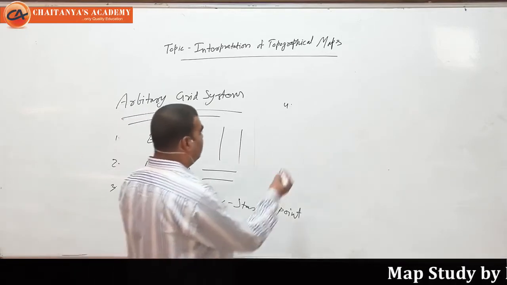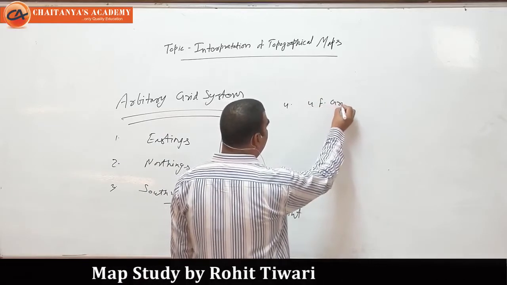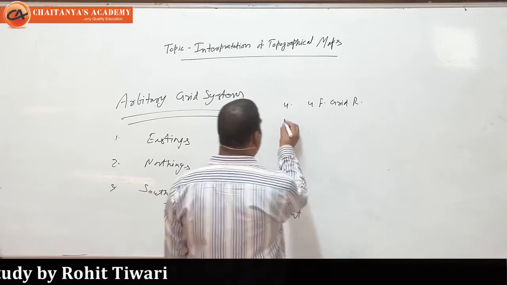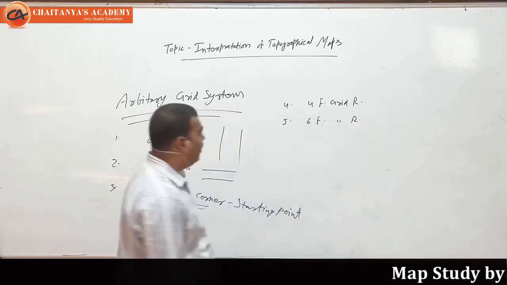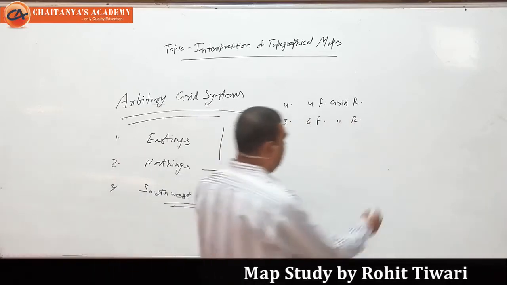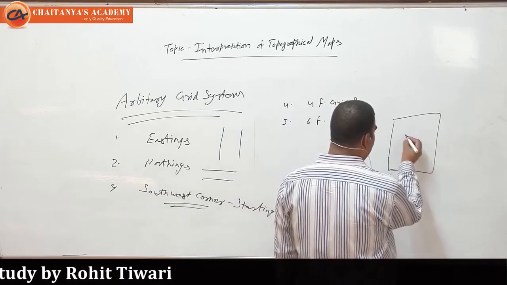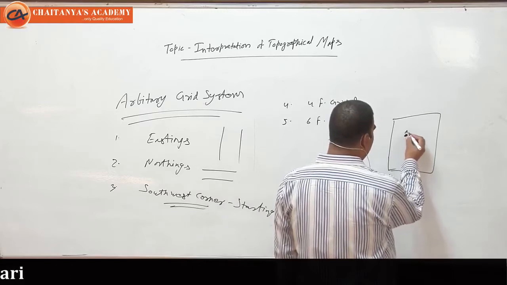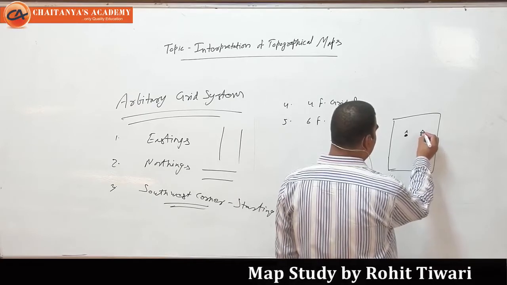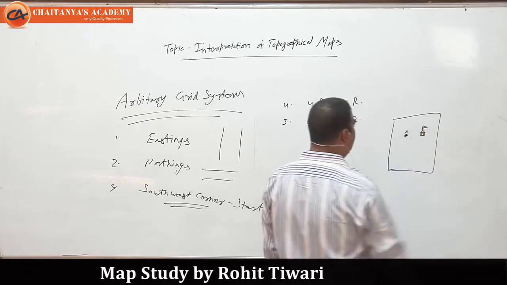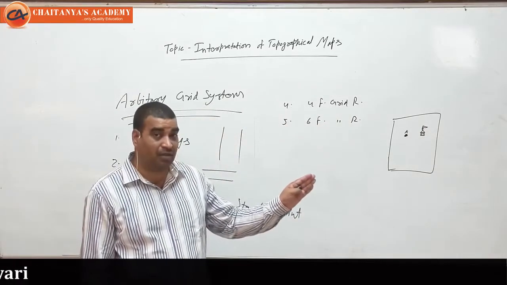And the fourth point, the grid reference. We have the 4-figure grid reference, and then we will have the 6-figure grid reference. Now how to find 4-figure? Suppose this is the topo sheet, and on this map somewhere there is a village Aswa, or here is a temple. I'm just drawing a rough diagram. So we have to find out the 4-figure grid reference of Aswa village.